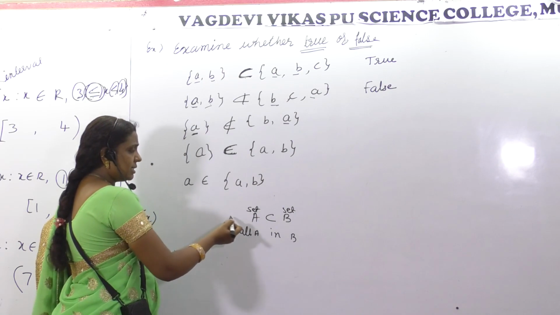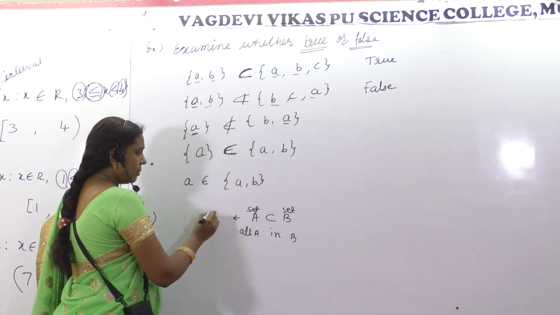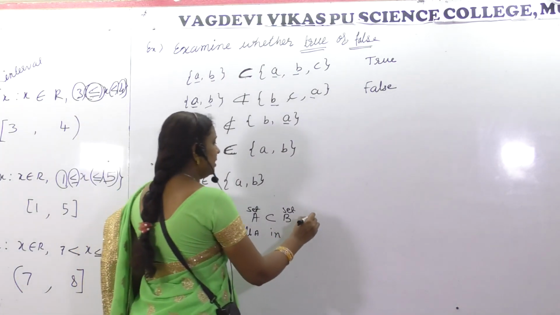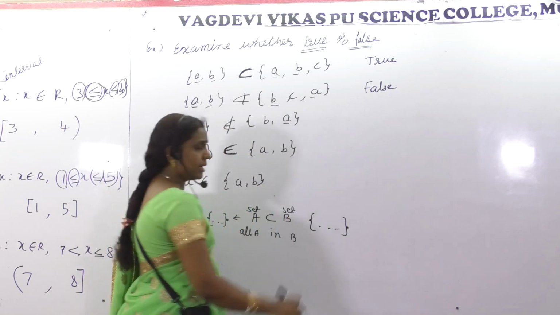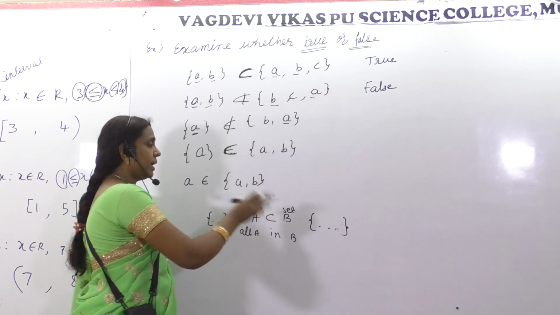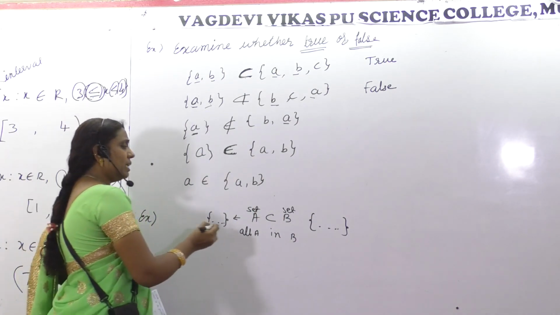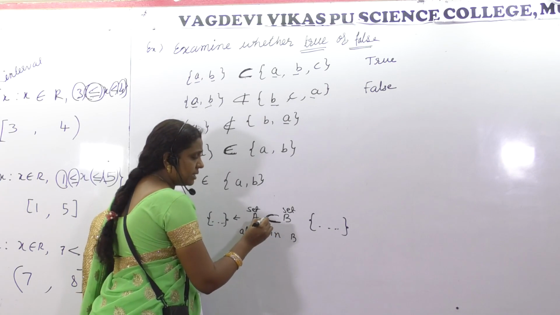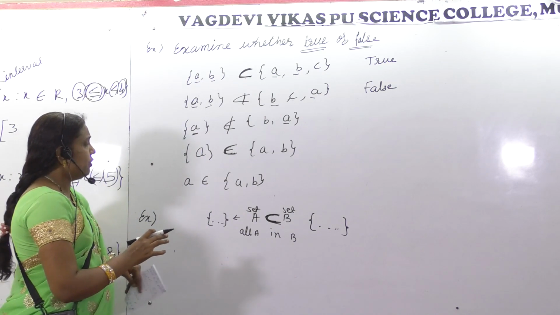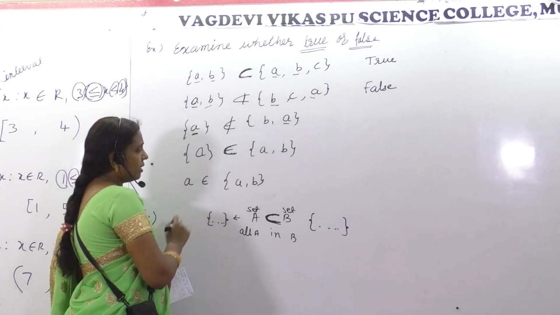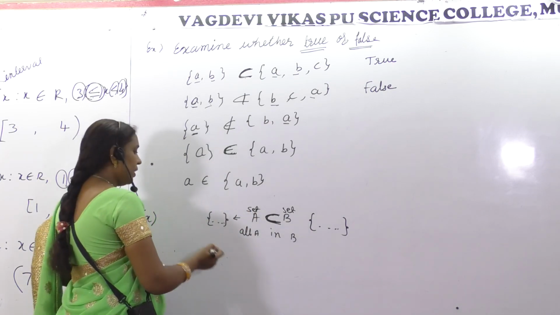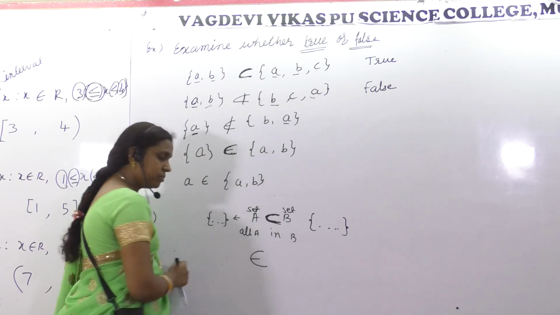As you know, the set is represented using flower brackets. Elements you put in the flower bracket, and here elements you put in the flower bracket. So here also flower bracket, here also curly bracket, you can say curly bracket. Okay. So in that case only we are supposed to use this subset symbol. If this is not there, in the sense we are not allowed to. Got it? When do we have to use belongs to?